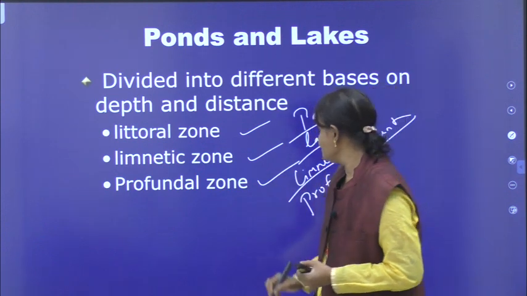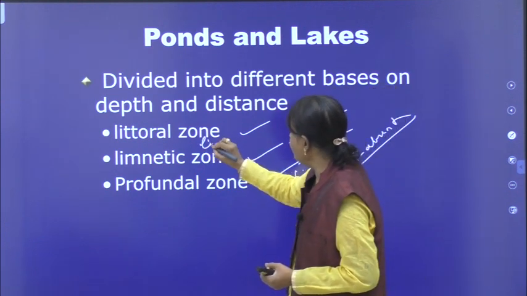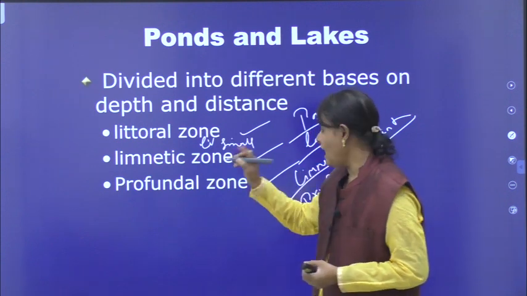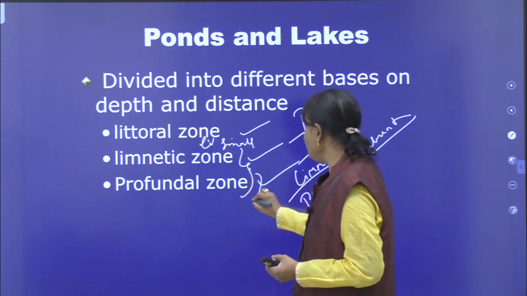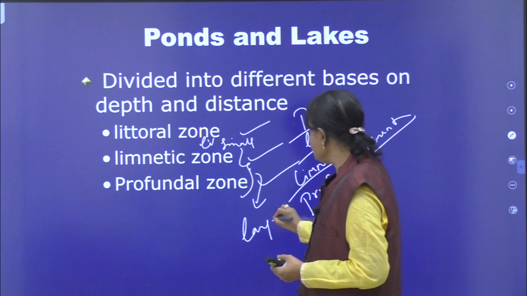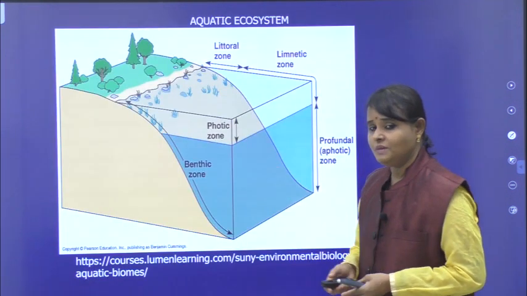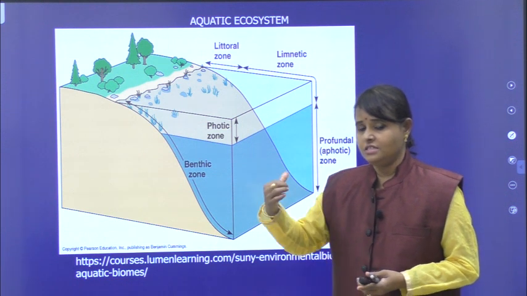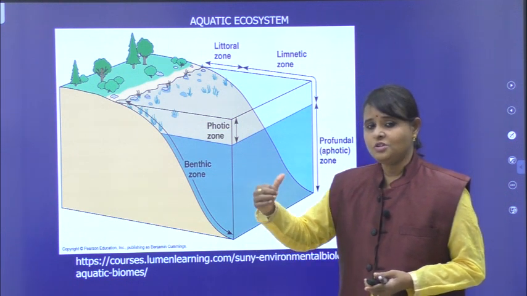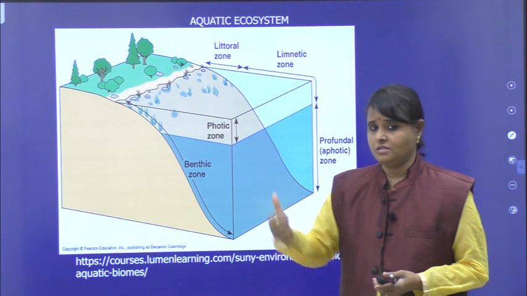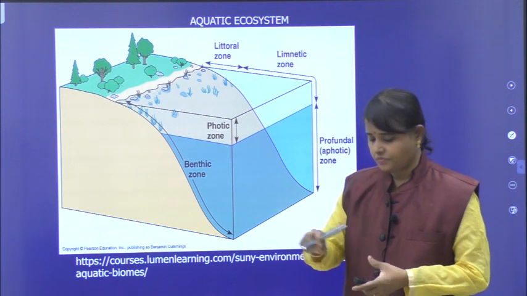Coming to the lakes, the littoral zone is very small in lakes and the limnetic and profundal zones are very large. That is the difference. Clear? You can see this picture, all of you. This is the water body. Now I will show the different zones in this ecosystem.